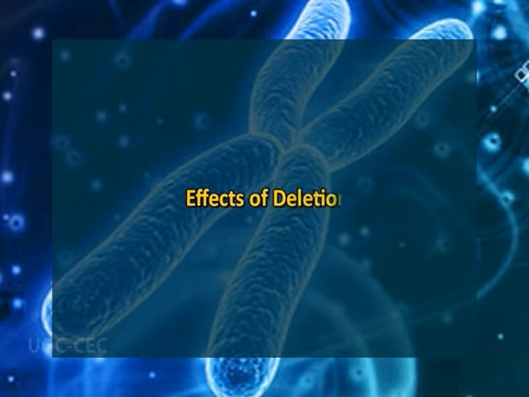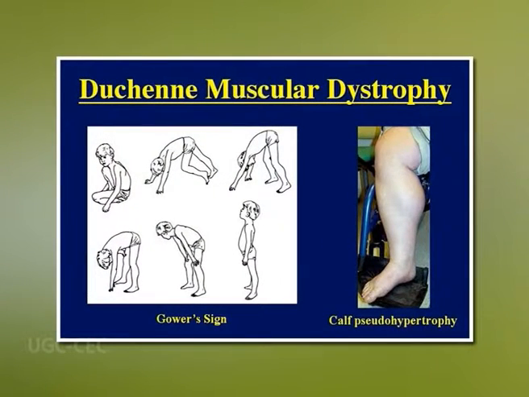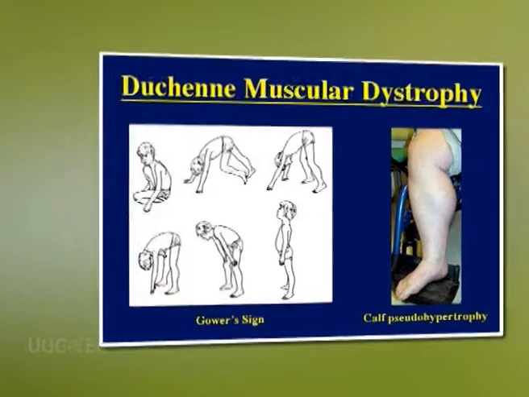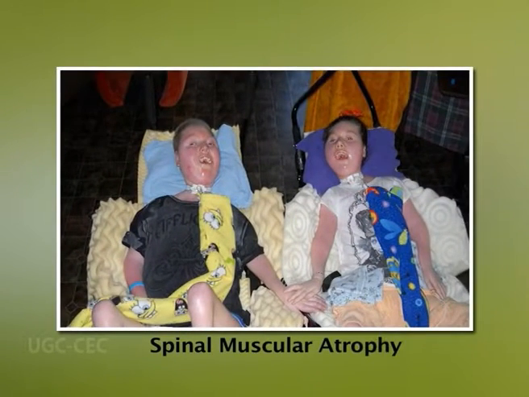What are the major effects of deletion? Deletions are responsible for various genetic disorders in humans. Deletions cause male infertility and Duchenne muscular dystrophy. Deletion of the short arm of chromosome 5 results in cri-du-chat disorder in humans. Spinal muscular atrophy in infants is caused by the deletion in the SMN encoding gene.